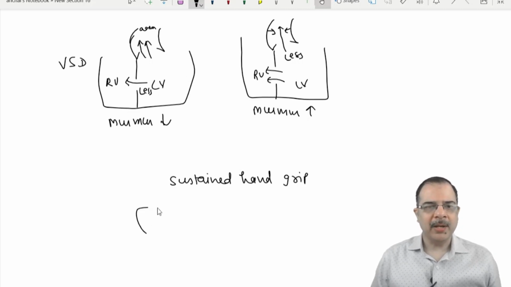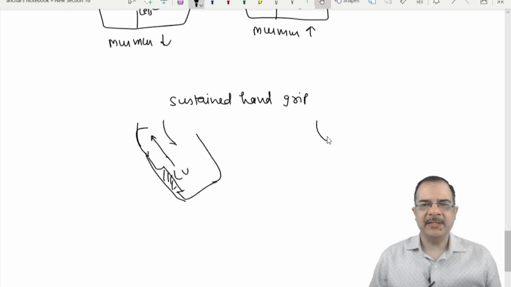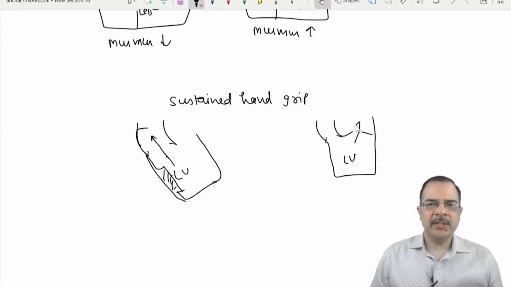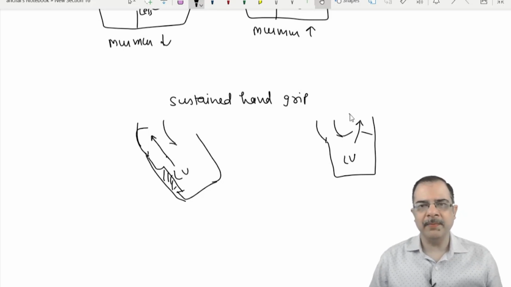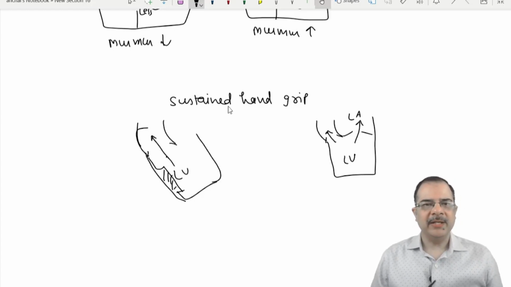So the murmur of HOCM is from left ventricle to aorta, though the obstruction is at the level of the subvalvular area due to the hypertrophied septum. The obstruction is here, and this is MVP, mitral valve prolapse. Mitral valve prolapse is nothing but a late systolic MR murmur. So what will happen? If there is a sustained hand grip, aorta pressure is increased.